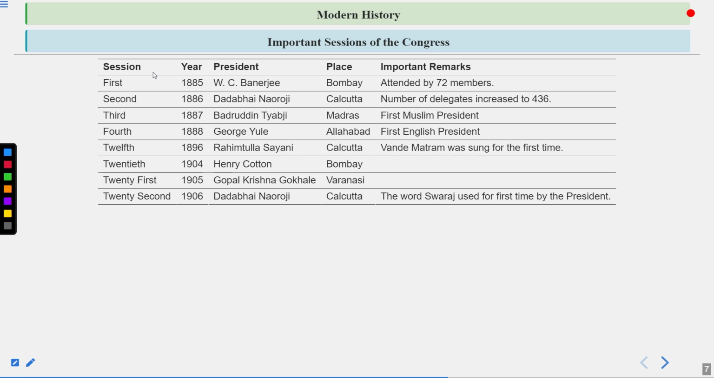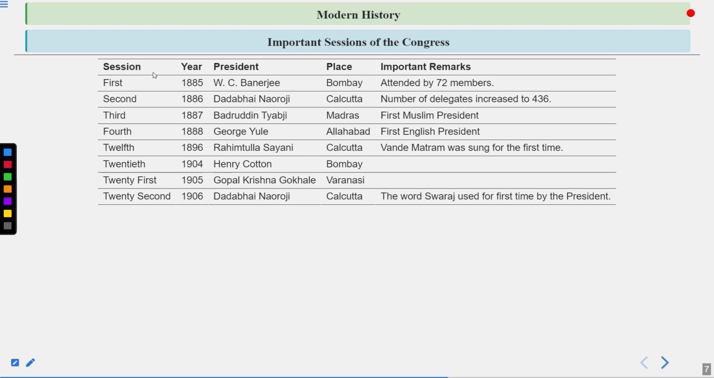The third one was in 1887, when Badruddin Tayyabji became the president, and Madras was the place, and he was the first Muslim president. Do remember that. And during this session, a particular slogan was also given, Be the Congressy. Remember in which session the slogan was given. That was in the third session, 1887.